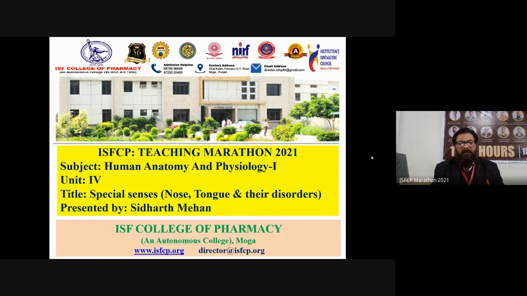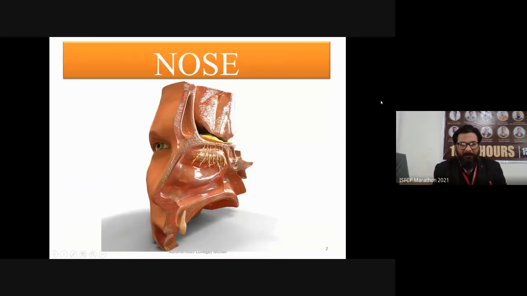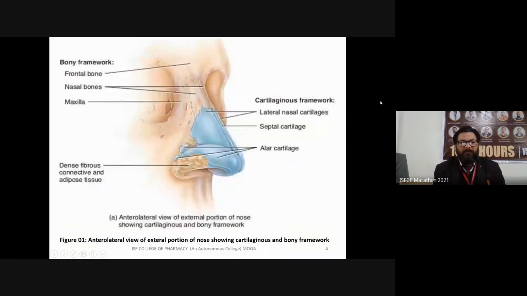In my last lecture, I already discussed the basic anatomy and physiology of the nose and its different structures. I am just repeating the nose so that it will be easily understood by all of you. As we already discussed, the nose is not only composed of some connective or adipose tissue.